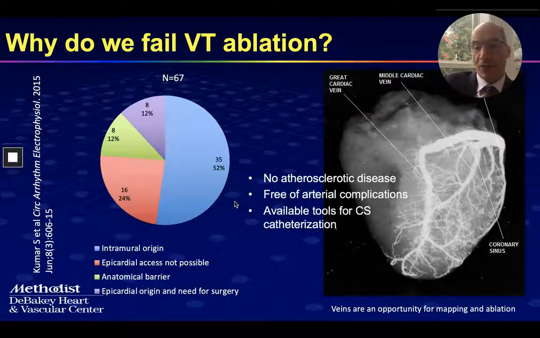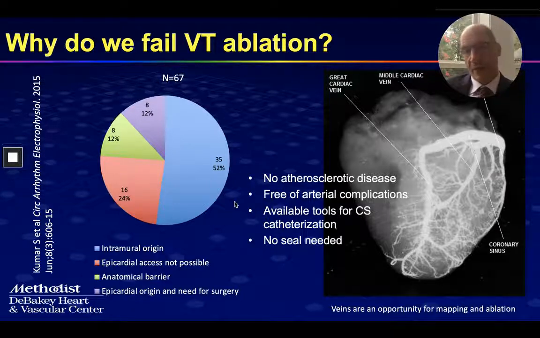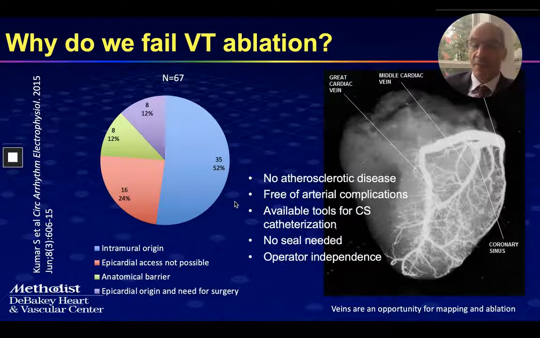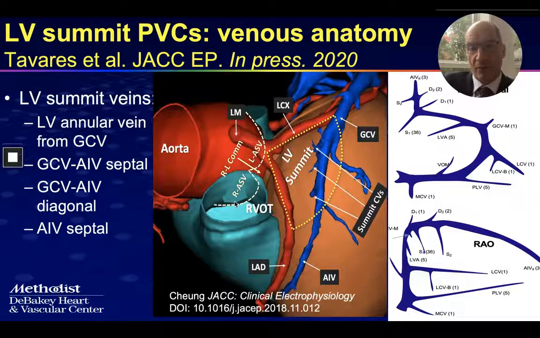We have a plethora of tools for coronary sinus catheterization coming from left ventricular lead placement tools. There's no need for a tight seal when we deliver ethanol in a coronary vein as compared to coronary arteries, since any leakage that may come back is diluted in the coronary sinus and in the right atrium with venous blood. And perhaps more important, practically, we do not need an interventional cardiologist to come and do the case for us. We can do this venous intervention by ourselves. So veins are an opportunity for mapping and ablation of ventricular arrhythmias.